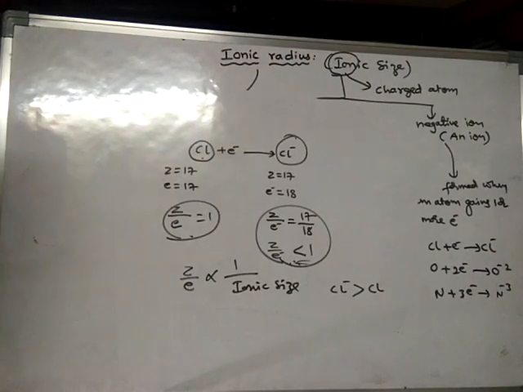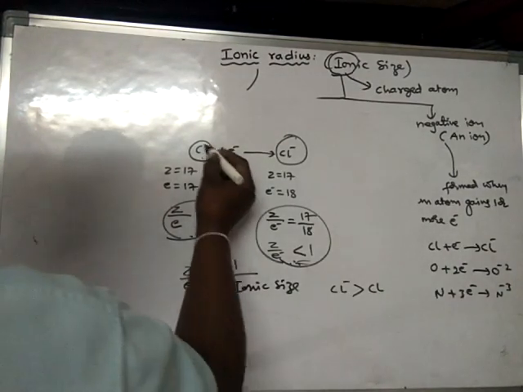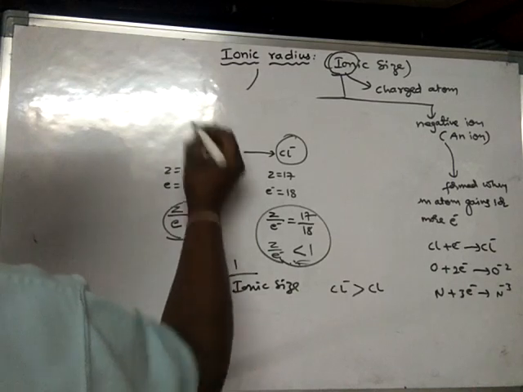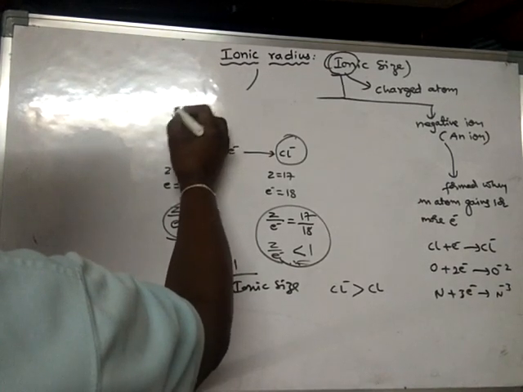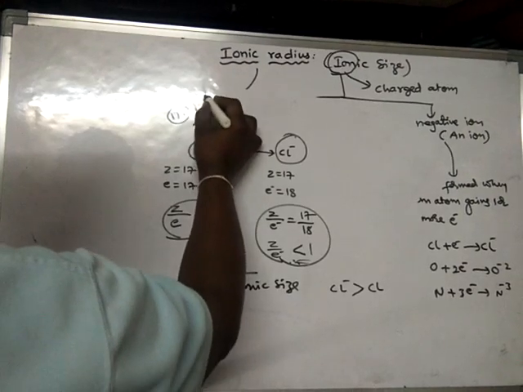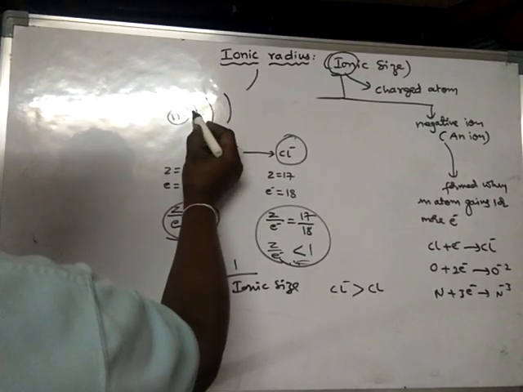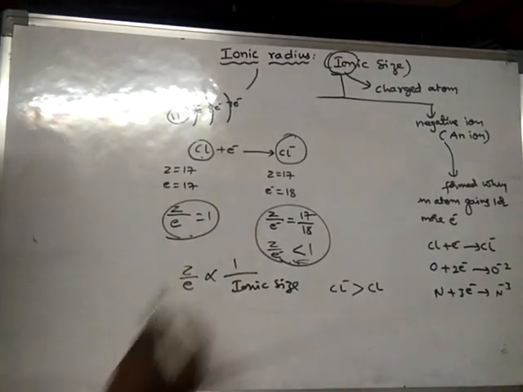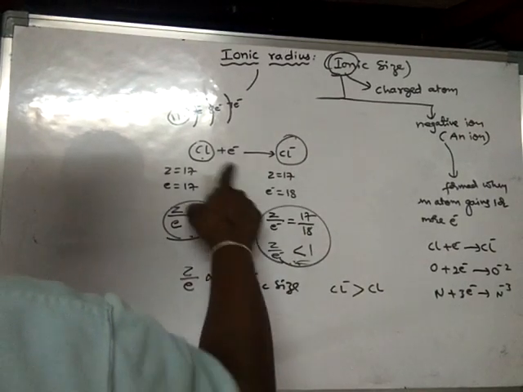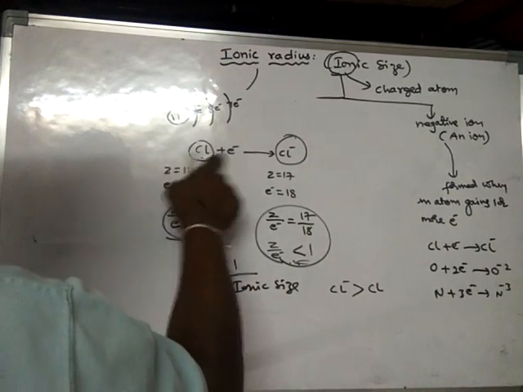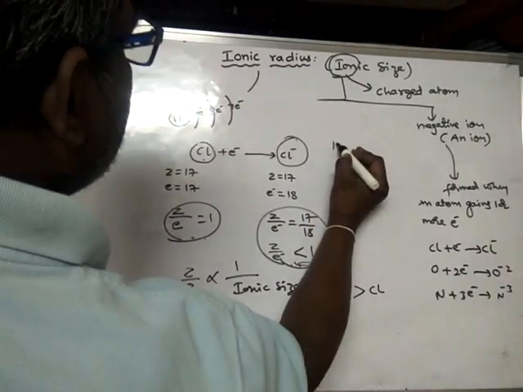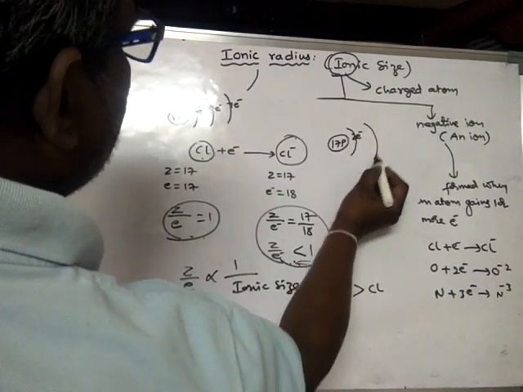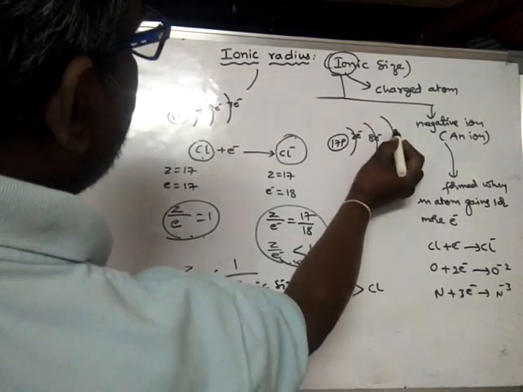Okay, what is the reason for this? Again, here in this case, in chlorine atom, how many positive charges are there? 17 positive charges are there in the nucleus. Now this chlorine atom has 2 electrons here, 8 electrons here and 7 electrons in the last orbit. But in chloride ion, one more electron is added. After addition of one more electron to chlorine, chloride ion is formed. So in chloride ion, the nucleus contains 17 protons, 17 positive charges. First orbit contains 2 electrons, second orbit contains 8 electrons, whereas the third orbit contains 8 electrons.